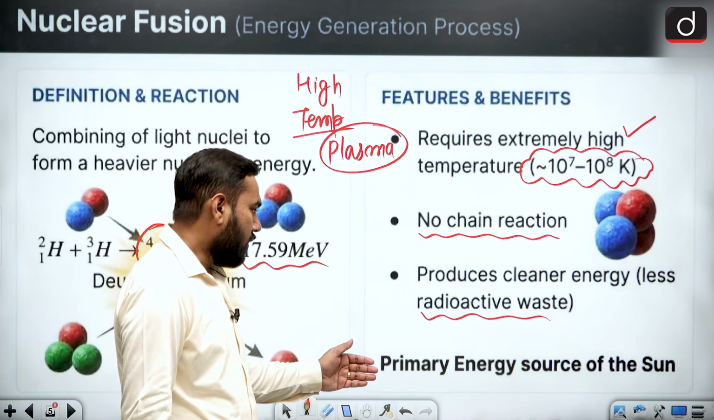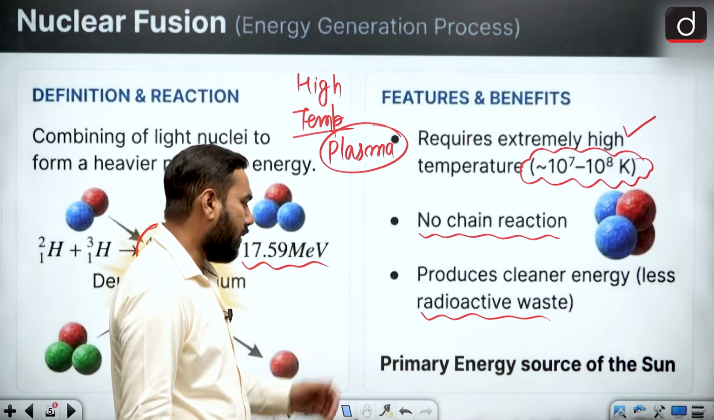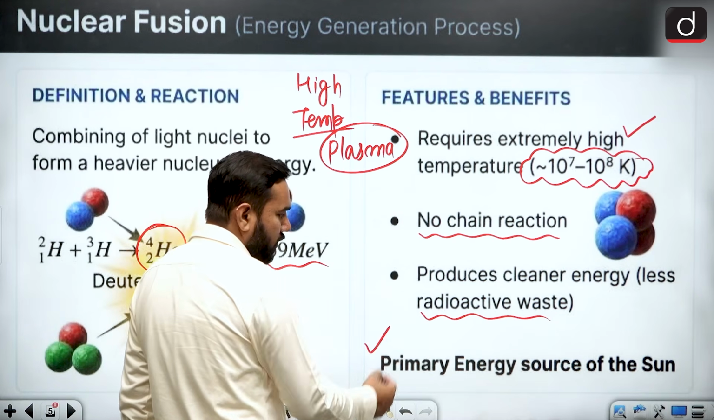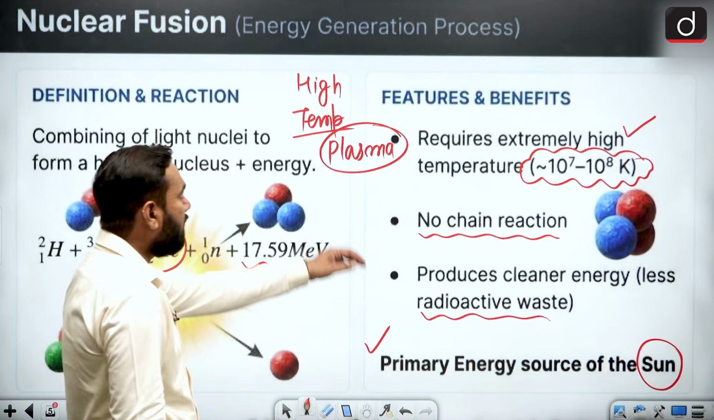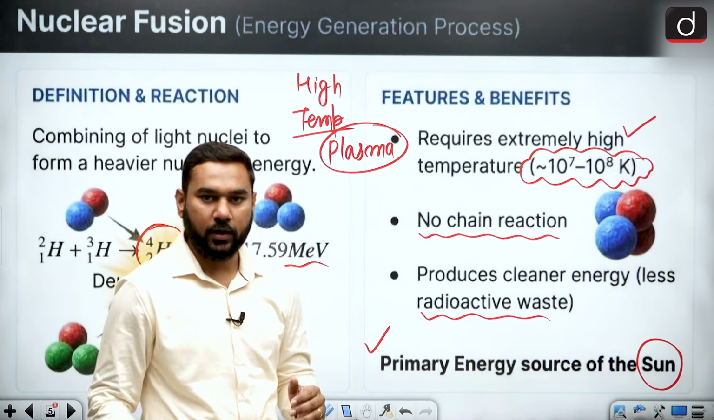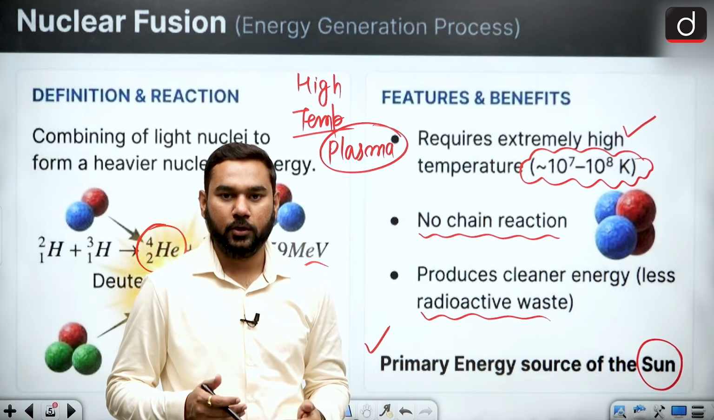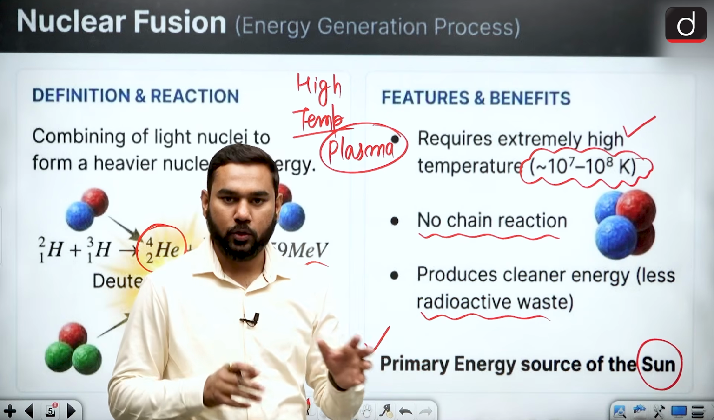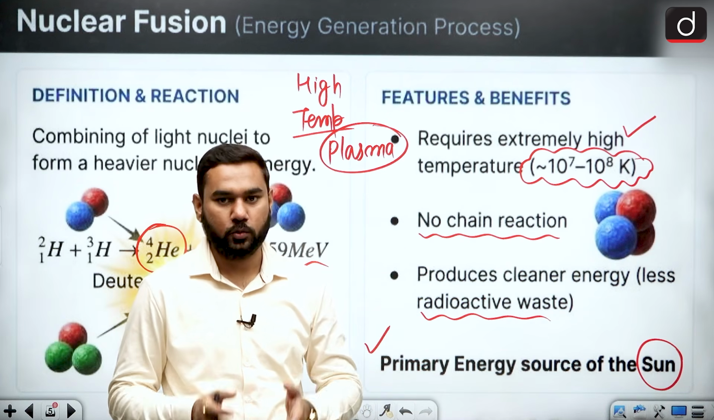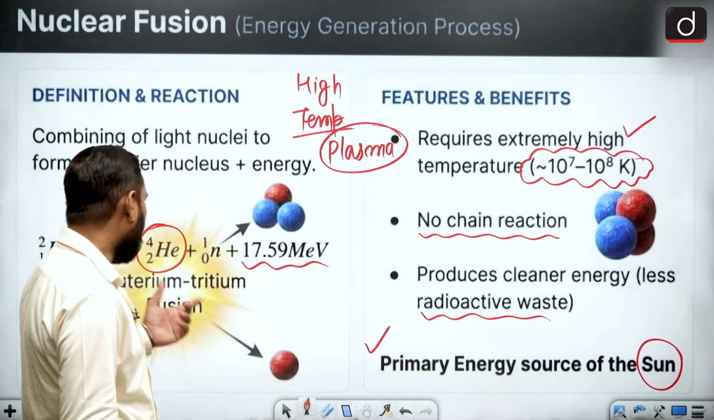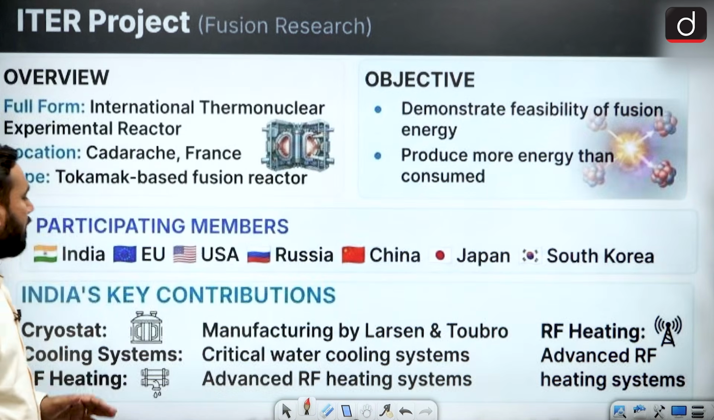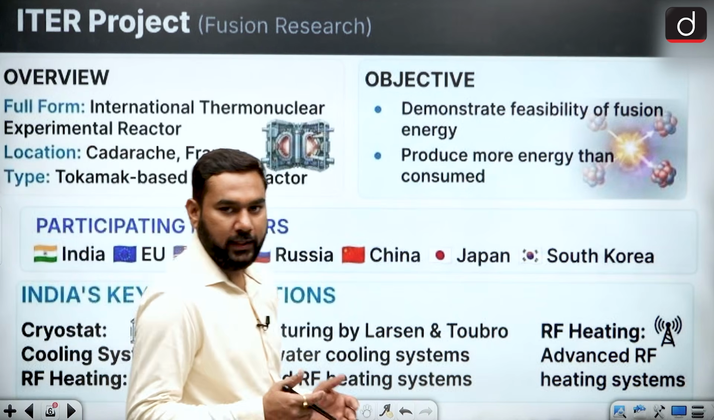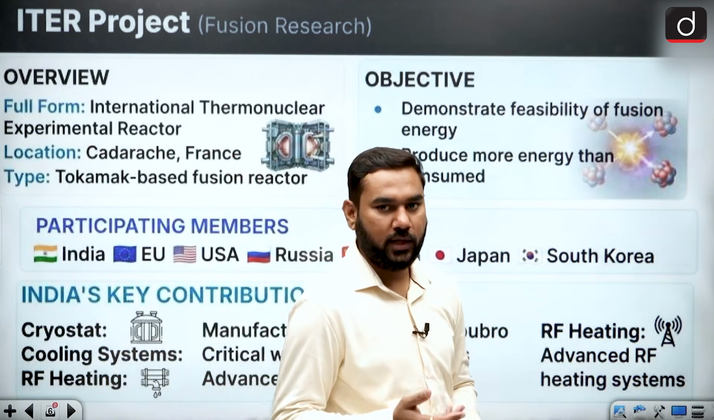As an example, the primary energy source of the sun is fusion. Making this type of fusion reactor is something like developing a sun, because the source of energy in the sun is also the fusion reaction between helium and hydrogen. For this purpose, development of any type of fusion reactor is a very tough task.